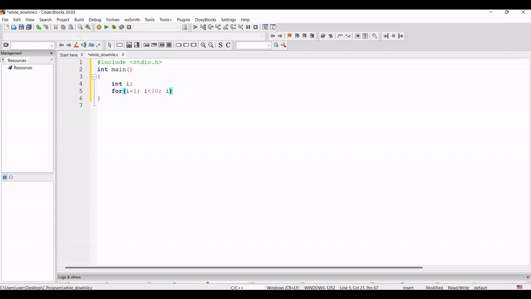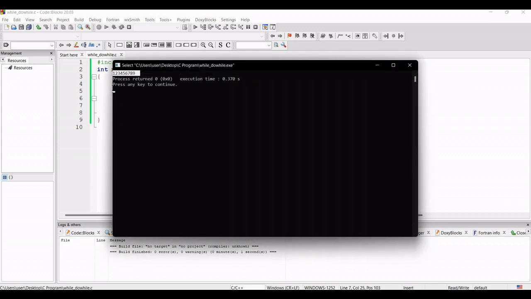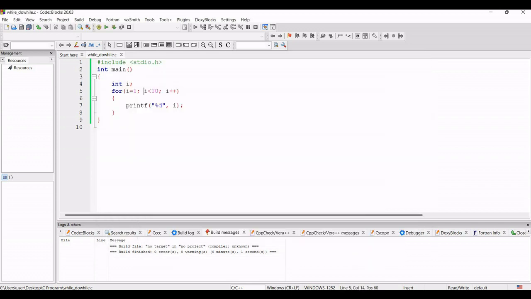So suppose here I am writing i plus plus, and then here I am printing the value of i. So I will write printf, then percent d, and we have to give here i. Now compile this program. No error, run this program. Now you can see that the value of i is printed 1 2 3 4 5 6 7 8 9, and when the value is 10, this condition breaks and it comes outside the for loop and the program ends. So here I will just give return 0. So this was the concept of the for loop.